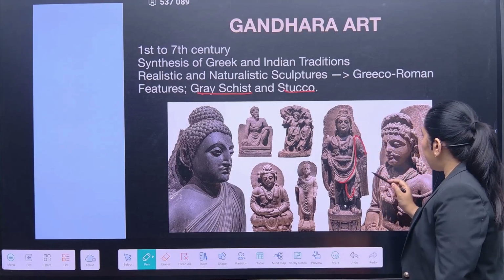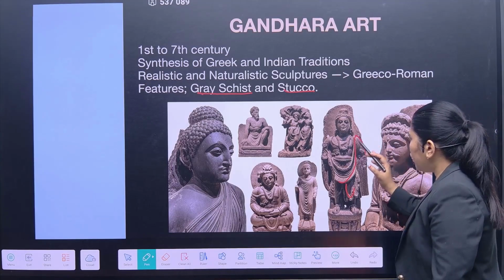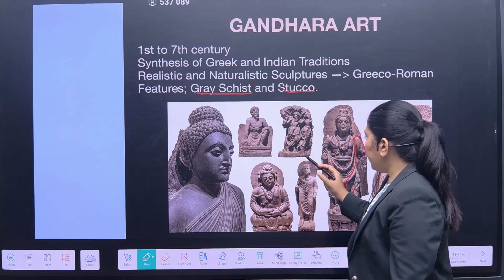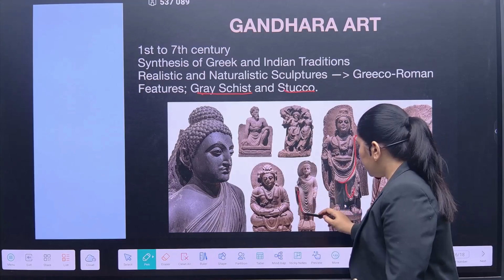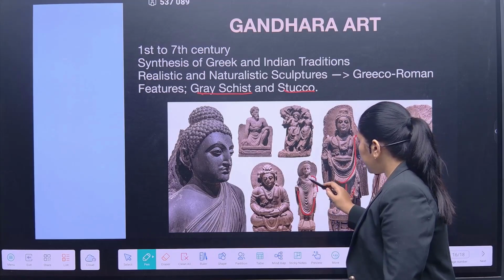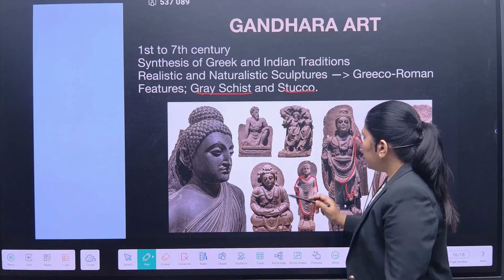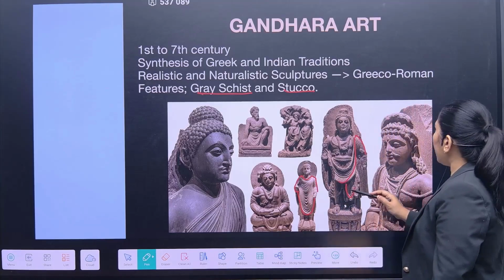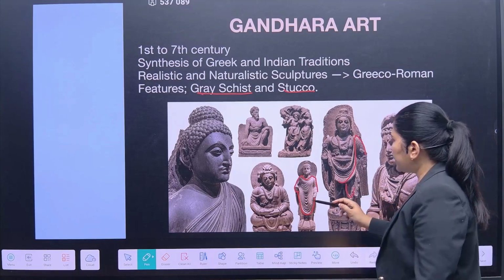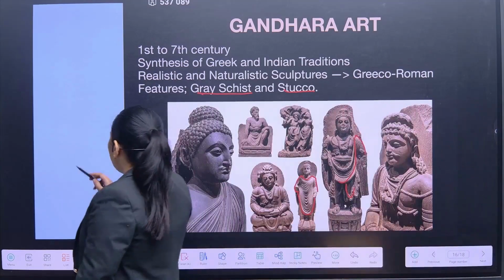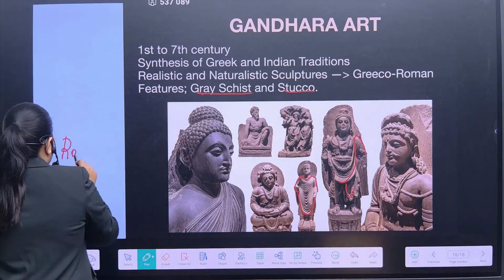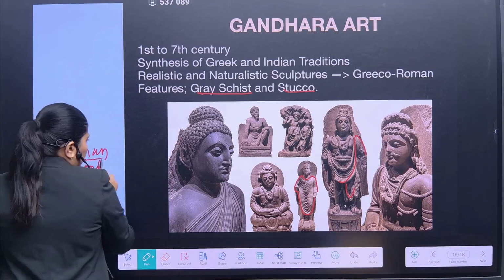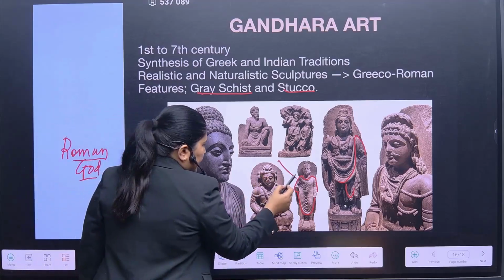It is completely the impact of Roman and Greek architecture on these images. See this image: this is completely the impact of the Roman gods. The Roman gods wear such kinds of dresses.